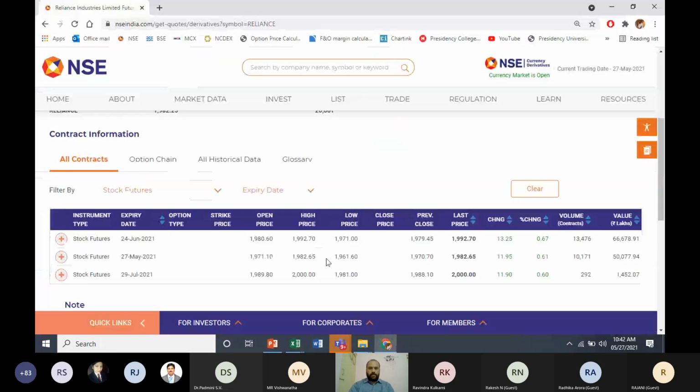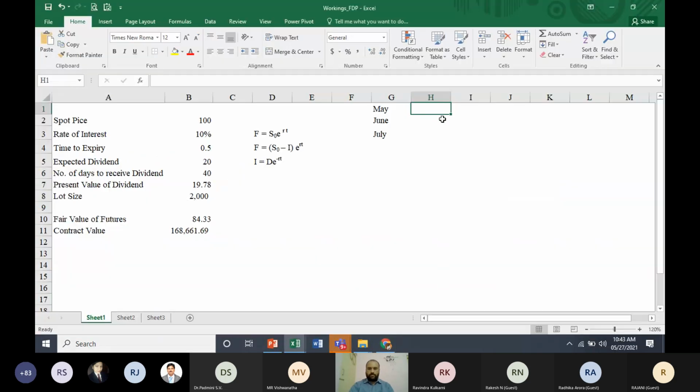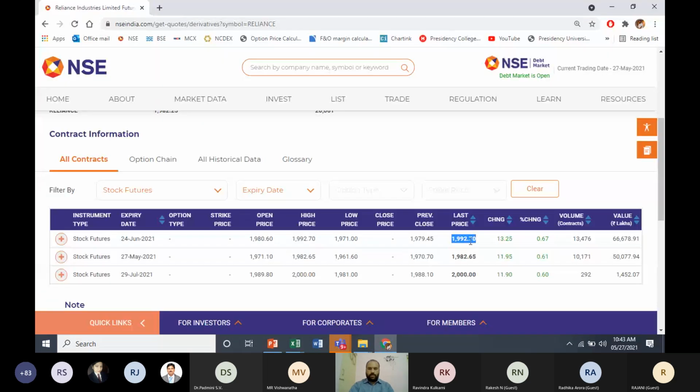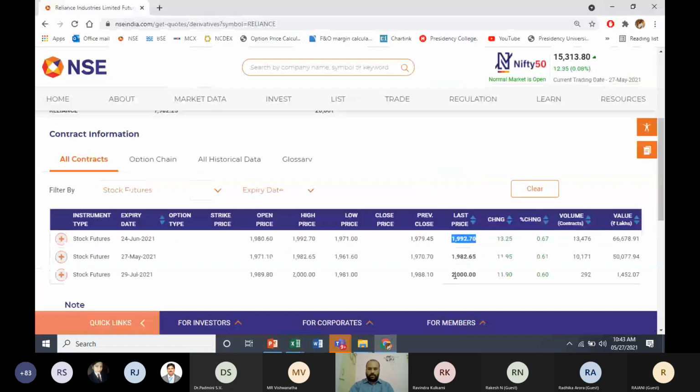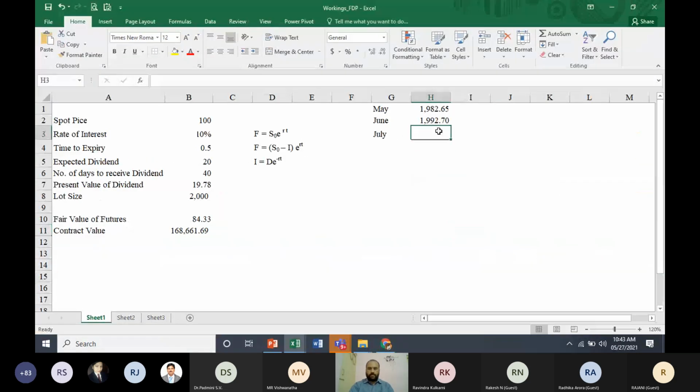Your May futures are trading at 1982.65. June futures are trading at 1992.70. And your July futures are trading at 2000. Let us try to find out, is it a fair price, whatever the price at which they're trading.